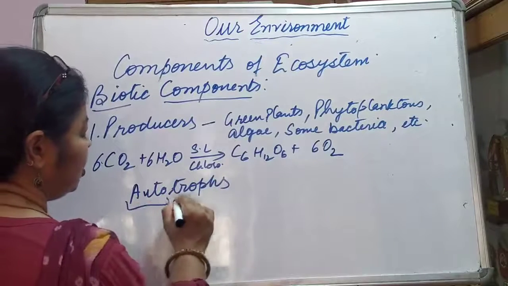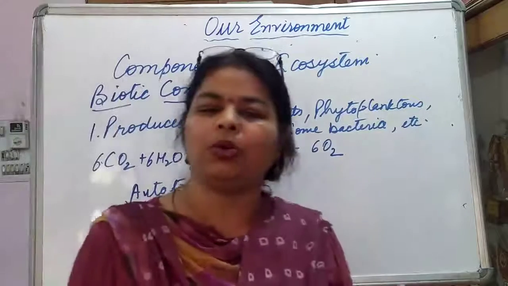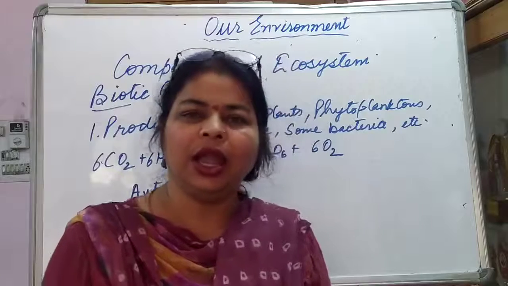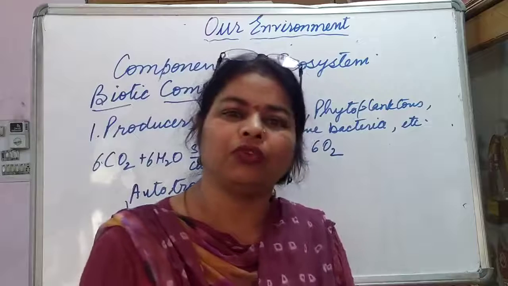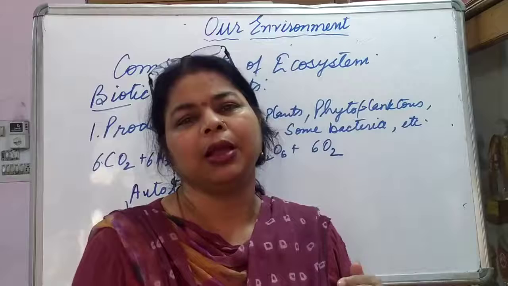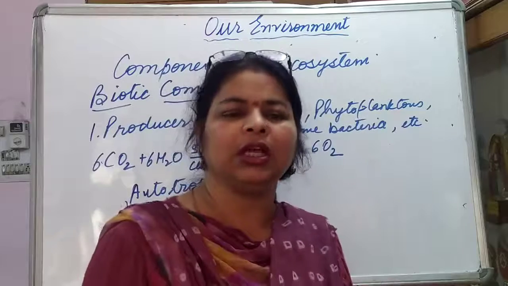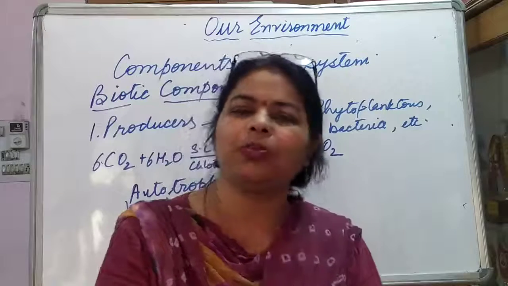Auto means self. Trophs means synthesizing food in their body. And they utilize solar energy and chemical energy in the form of chlorophyll. They are converting solar energy into chemical energy and storing it in the form of glucose in their parts of the plants. So such types of organisms are called producers.